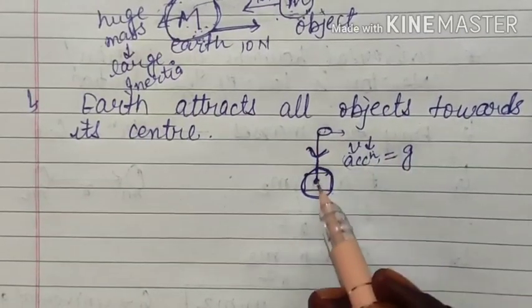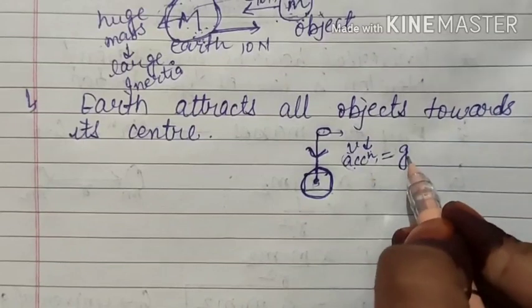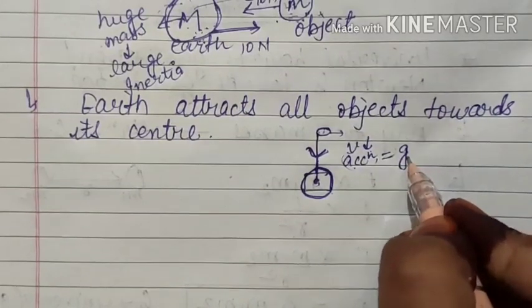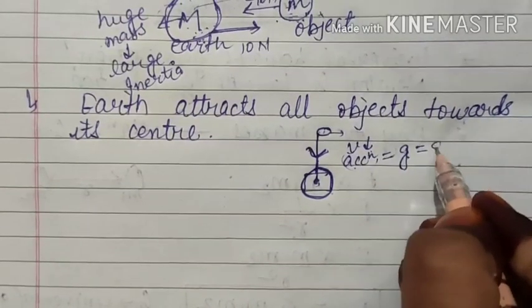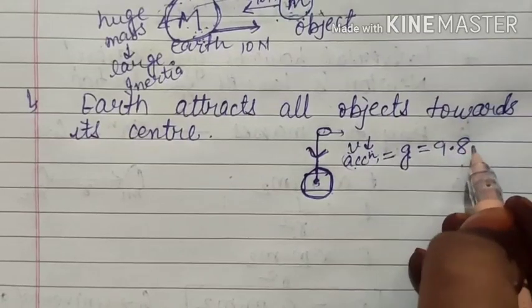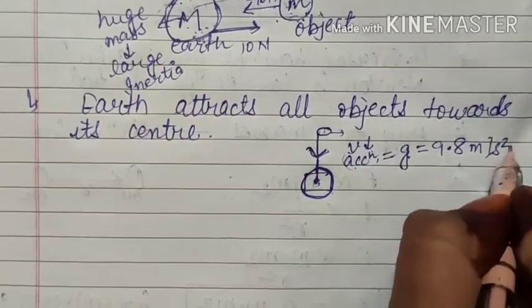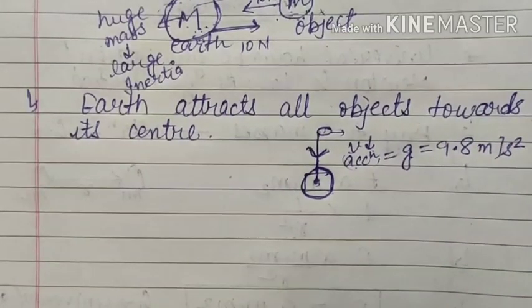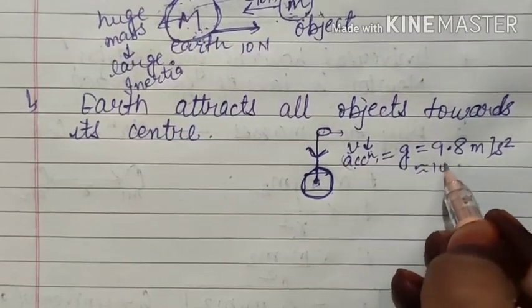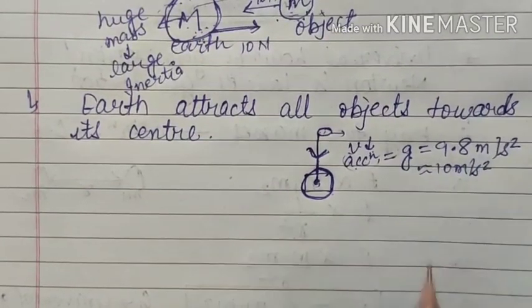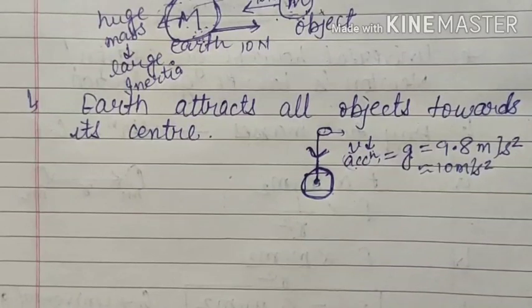If it is happening due to gravity, then it is known as acceleration due to gravity, which is denoted by small g, and the numerical value will be 9.8 meter per second square, which sometimes we can also take 10 meter per second square if it is not specially mentioned in the question.